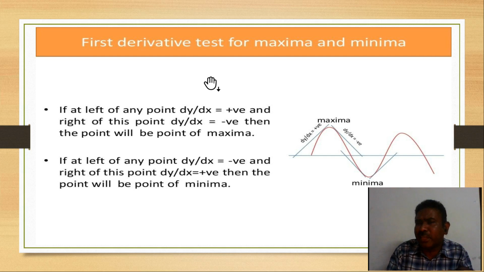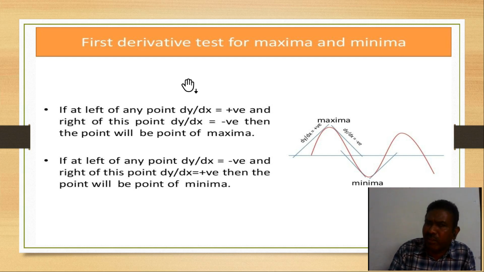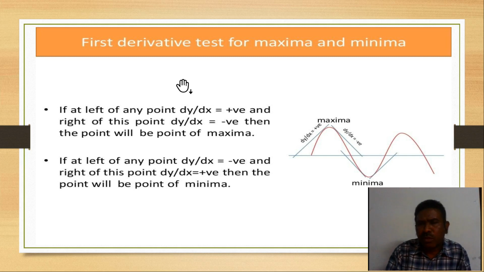So we mainly have the first derivative test, and the second derivative test is also there for us. Now you can consider the first derivative test for maxima and minima. So here, what can we do? The first derivative test is nothing but: he will give a function for us, and you find the derivative.